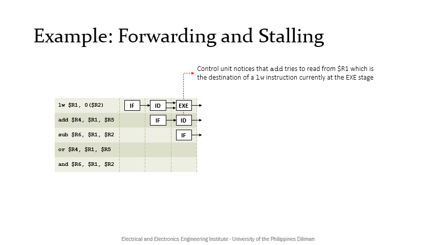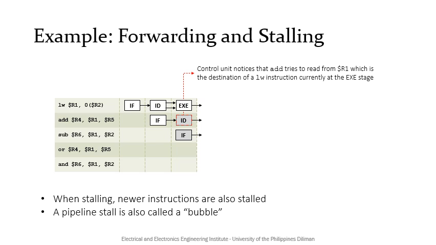With this, the control unit will stall or not allow the add instruction to proceed. However, when stalling, all newer instructions must be stalled as well. Thus, both the add and sub instructions must be stalled in this case. A pipeline stall is also called a bubble.